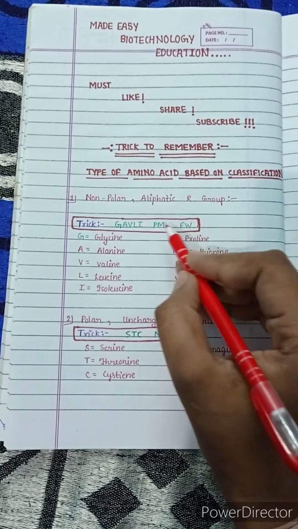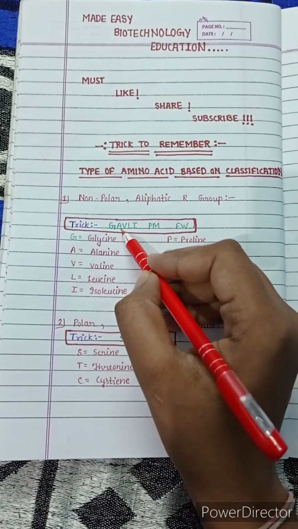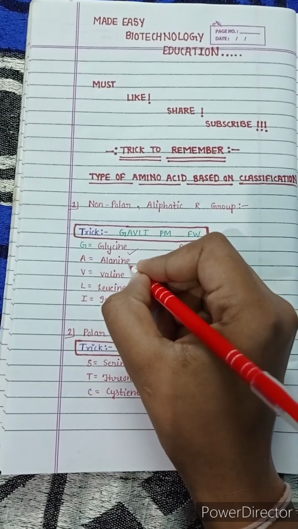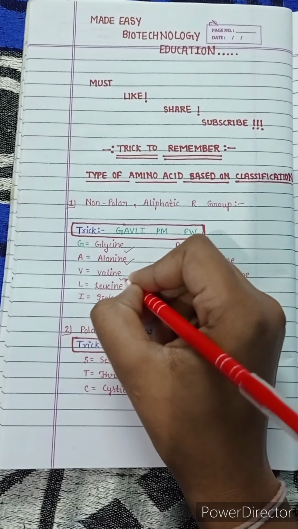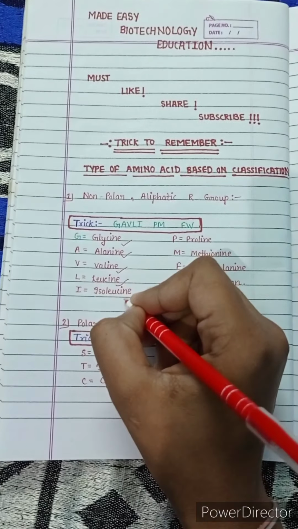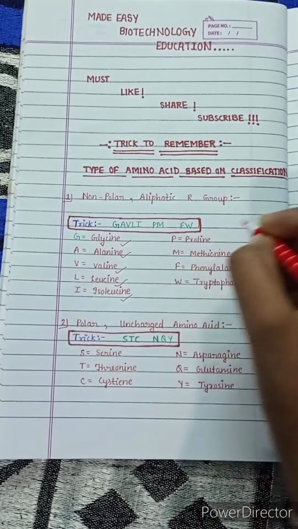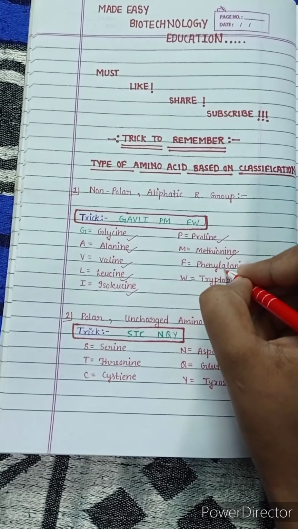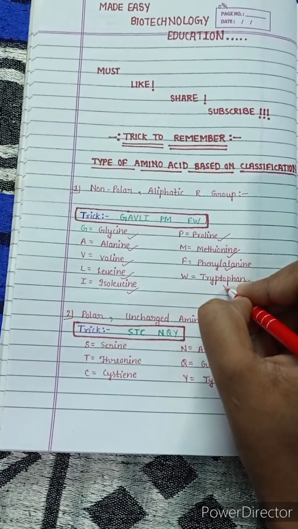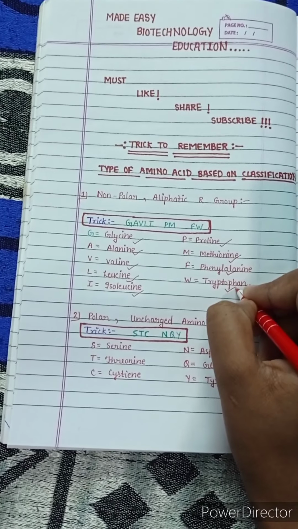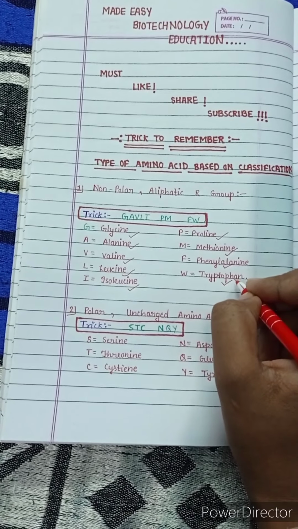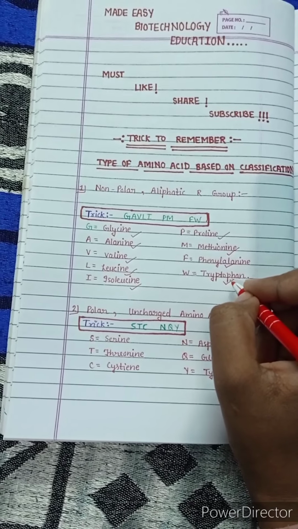Gowli: G for glycine, A for alanine, V for valine, L for leucine, and I for isoleucine, P for proline, M for methionine, F for phenylalanine, and W for tryptophan. W is equal to tryptophan because we represent tryptophan with the capital letter W.